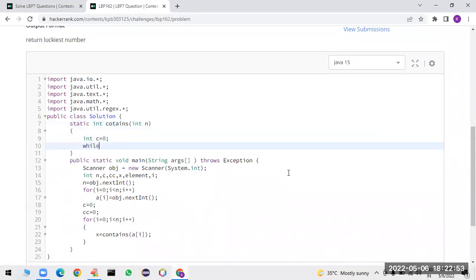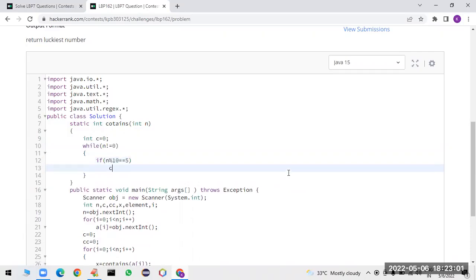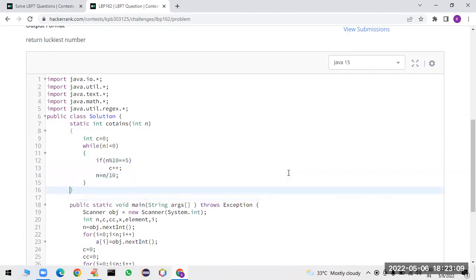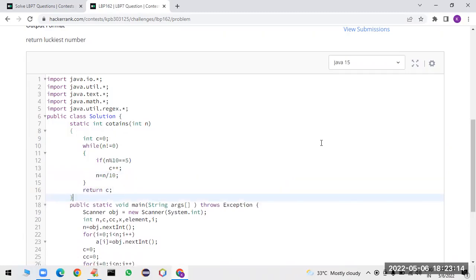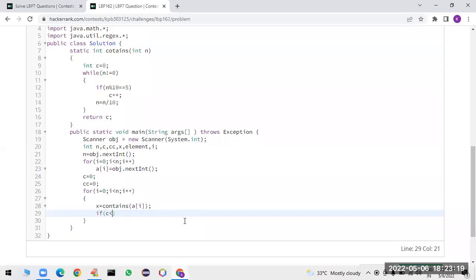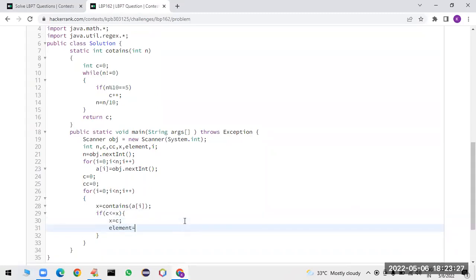Consider count is equal to 0, while the value of n is not equal to 0. If the value of n percent 10 is equal to 5, count plus plus, and n is equal to n by 10. Finally I'm going to return the value of count, that is c. Sir, now I'm going to capture the count value. Now I am checking whether c value is less than or equal to x. If yes, x will become count, then I am going to capture that element a of i. This process will keep repeating.